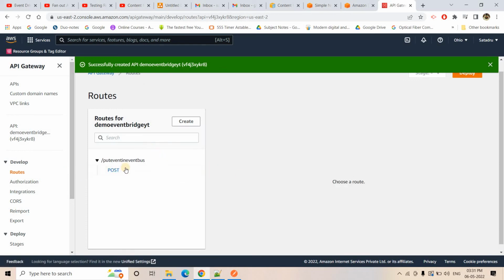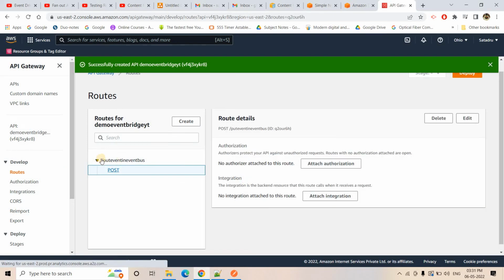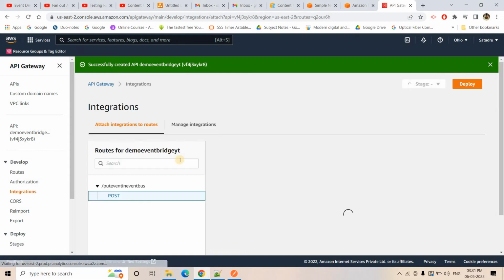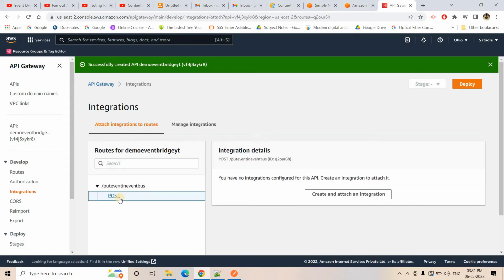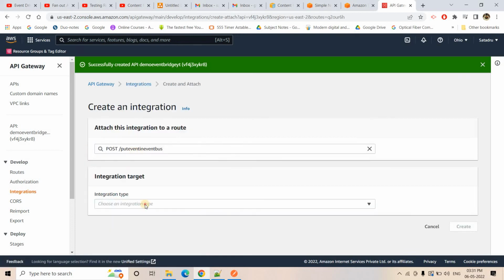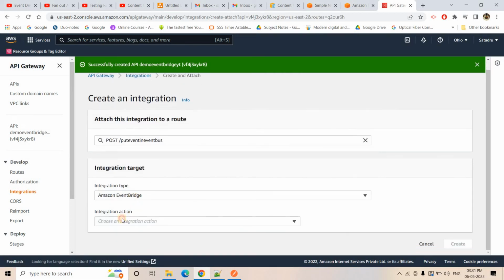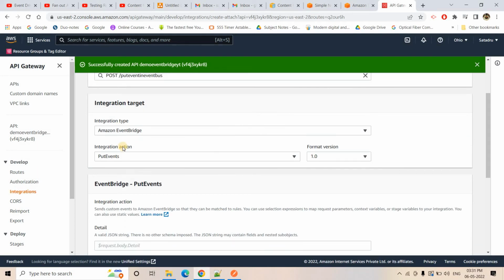Okay, so it is created, and now I'll be going to this particular method and I will add the integration so that the post method will integrate the API with our Eventbridge. Okay, so I will add the integration. I will choose Eventbridge, and then here only one option is available, that is put event. So from API gateway we can put the event in Eventbridge.